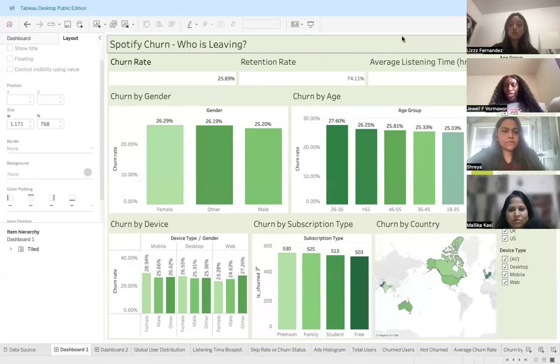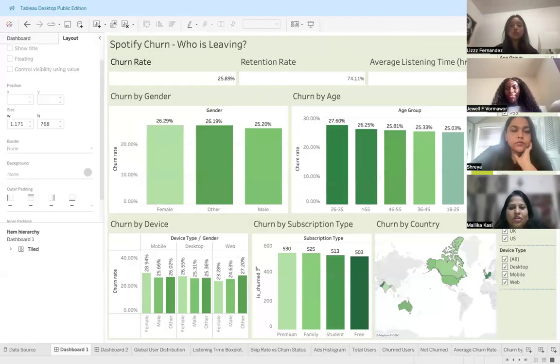Looking at the age group bar chart, the age group with the highest churn rate is 26 through 35. And if you specifically focus in on females again, the over 55 age group are canceling their subscriptions the most. To the right, there are filters where the data can be sorted by different variables, such as by gender or by country, to view the metrics from a different point of view.